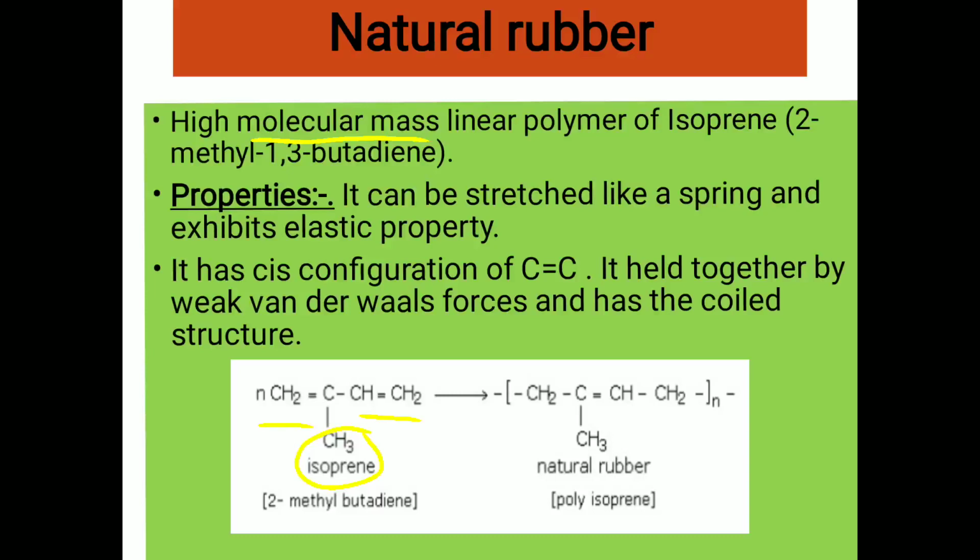As we see in the figure, when isoprene undergoes polymerization, it forms polyisoprene, that is natural rubber, and it is a linear polymer. In the formation of natural rubber, this C double bond C breaks and this double bond also breaks, and it shifts to the second carbon atom, and natural rubber is formed.